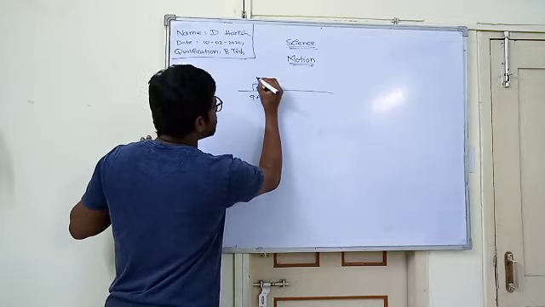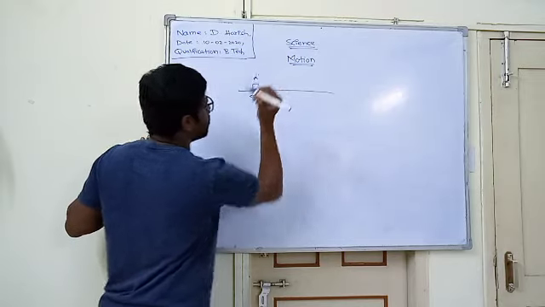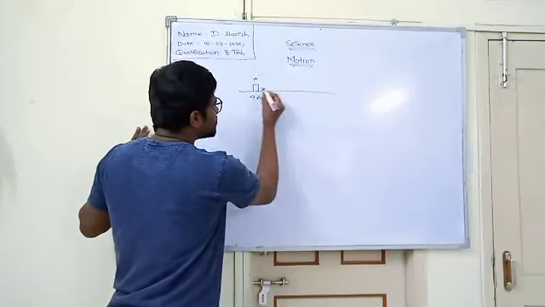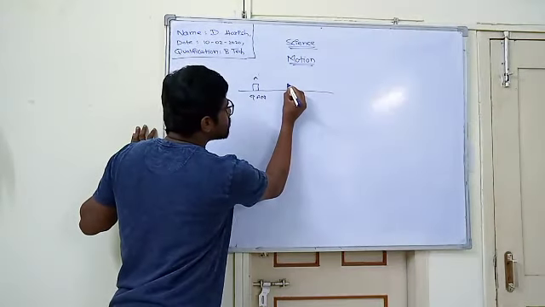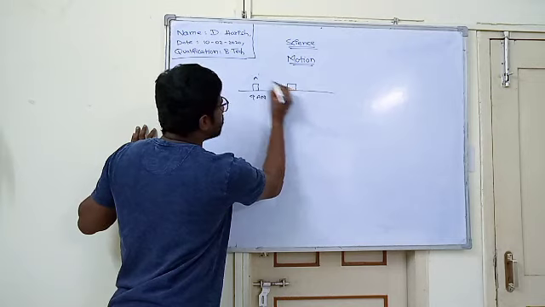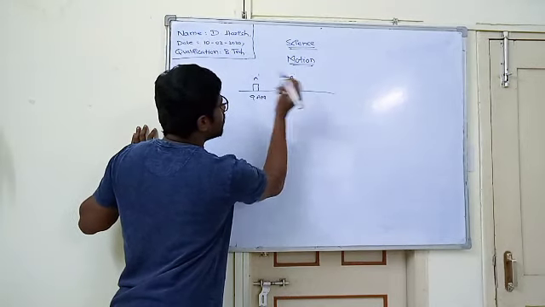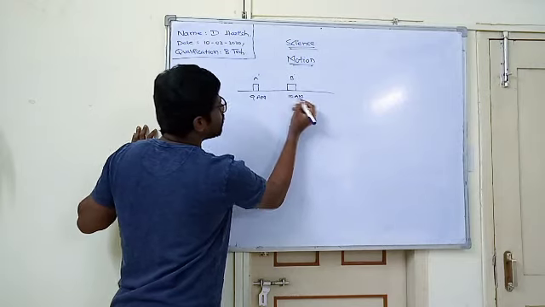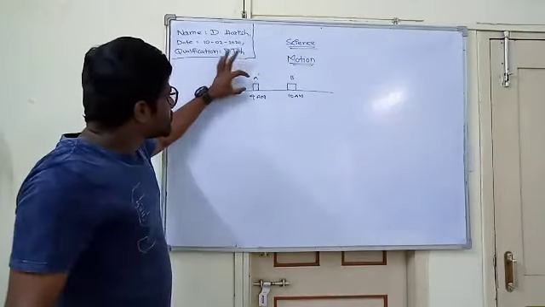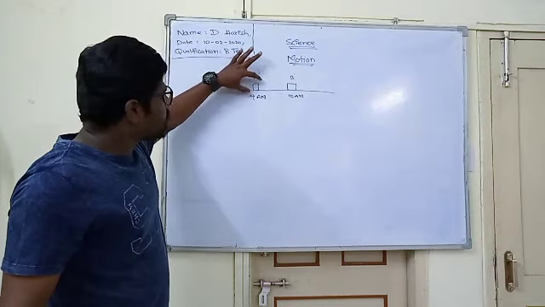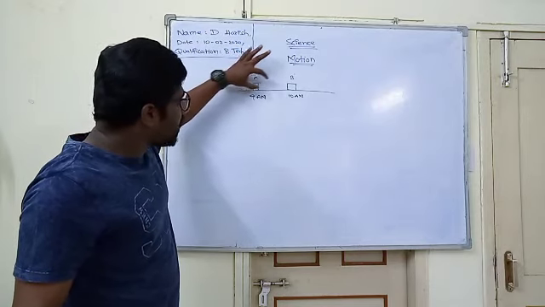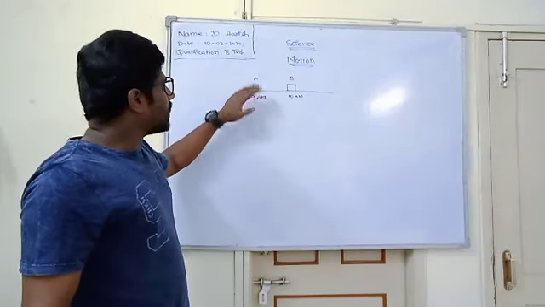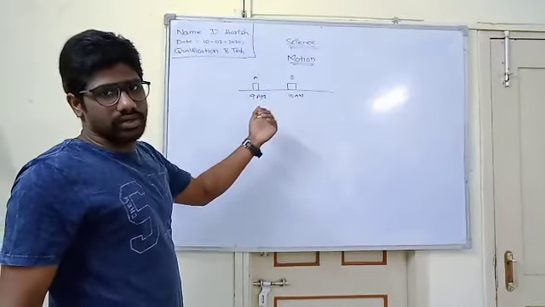Its initial position is located at point A. At 10 a.m. this object changes its position from A to B. Here the very same object changes its position from A to B with respect to time. Then we conclude that this object has some motion.